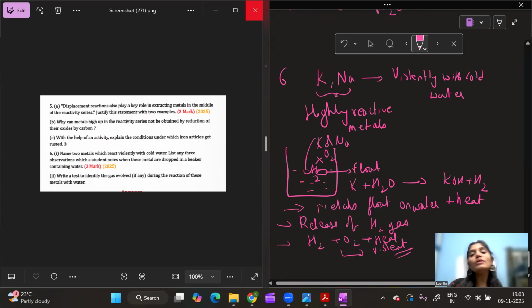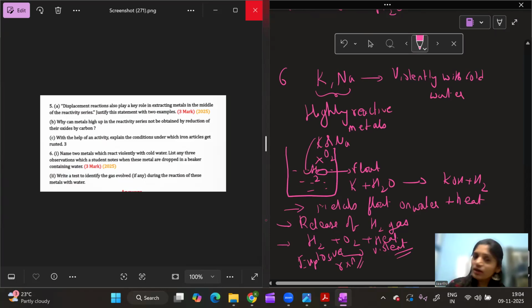So these are my three major observations: metals float on water, release of hydrogen gas, and I also see that using the heat produced in the reaction, hydrogen violently reacts with oxygen, making it a very explosive reaction. What do all these conditions make it? They make it a very explosive reaction.